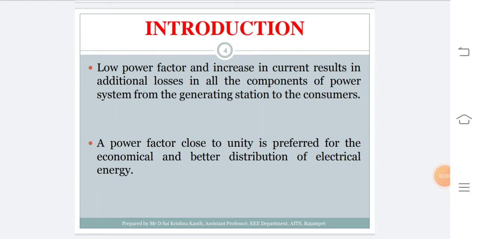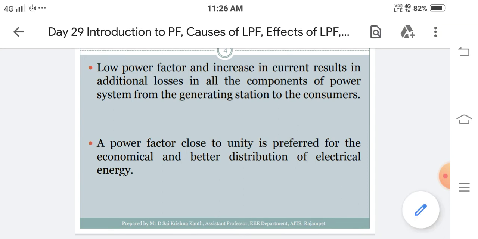Introduction to the power factor. So first, the quantity of power transmitted or distributed to the consumers, or transmitted to various locations over longer distances, is majorly based on the term called power factor, the power factor of the load, and the second one is the parameters of the transmission line, that is, the RLC parameters of a transmission line.